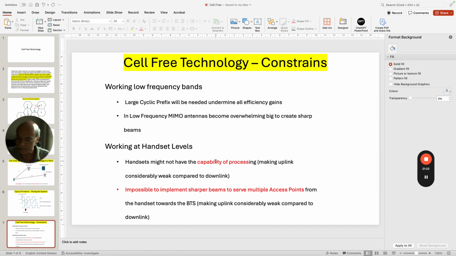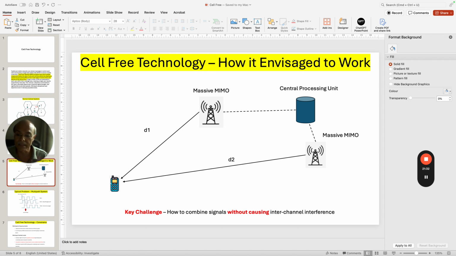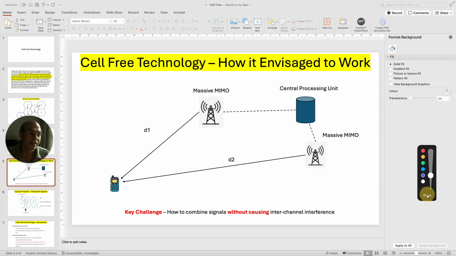Because at the handset level also, the same kind of capabilities are required. The reason is that the handset has to transmit back to the base station. The handset can't just receive signal from the base station alone, right?